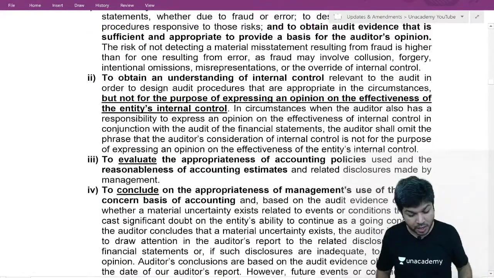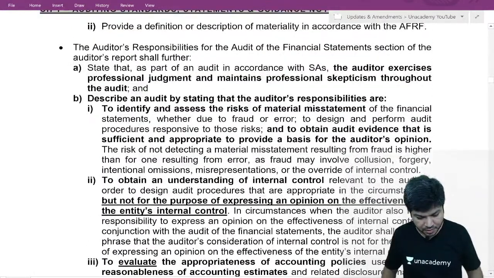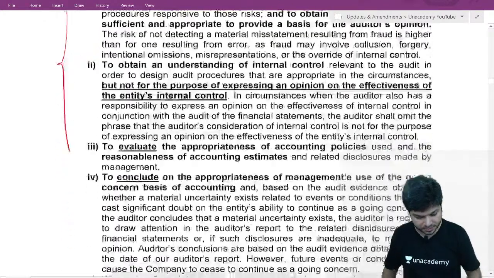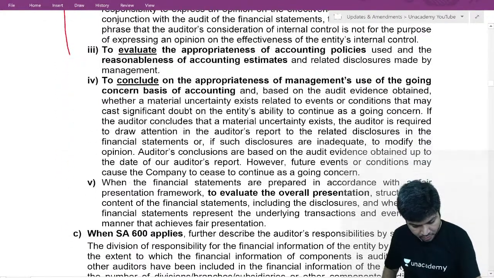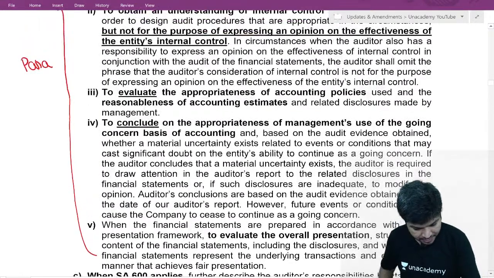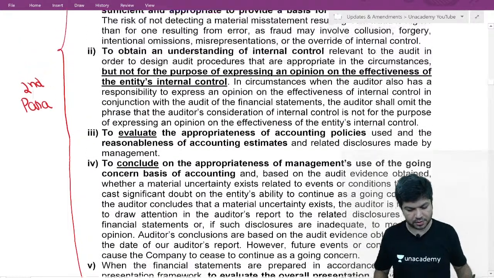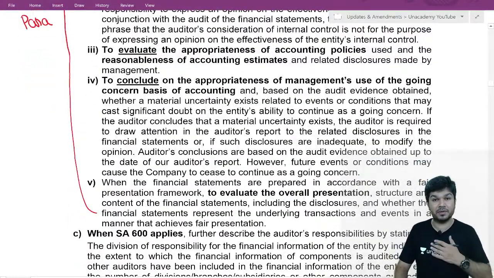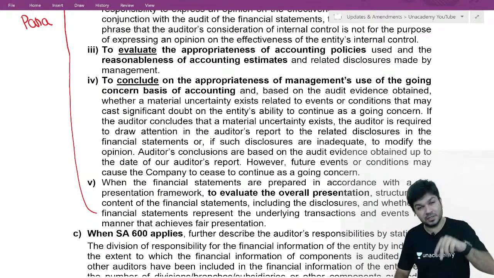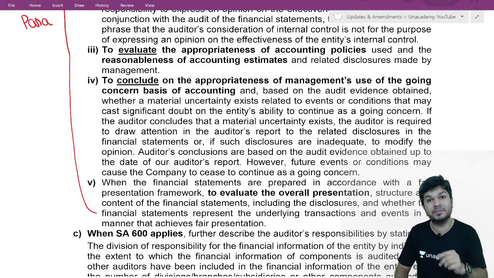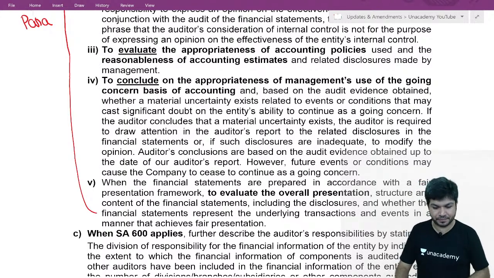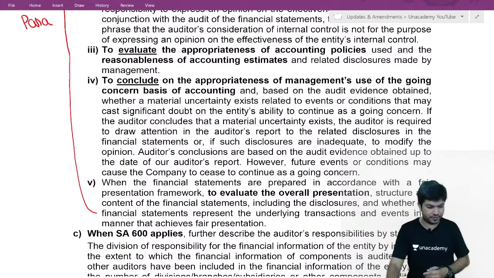Then comes your para 2. How do you do the audit? This is your whole para 2, fully all things. Second para. In the first para we write about our responsibility to obtain reasonable assurance and give an opinion. Then we explain what is reasonable assurance, and then we explain what is misstatement. Check Infosys. Okay, let me finish all three paras, then I go to Infosys.